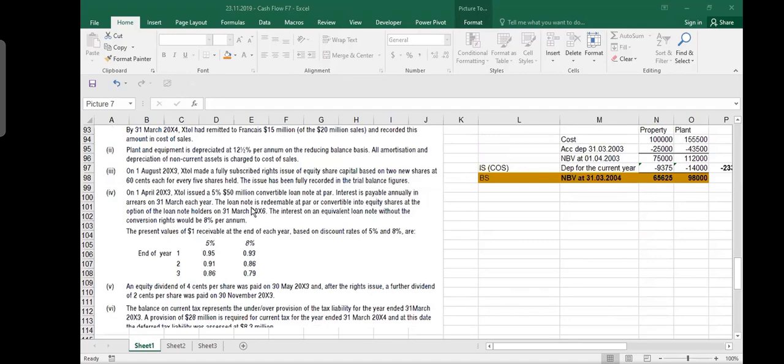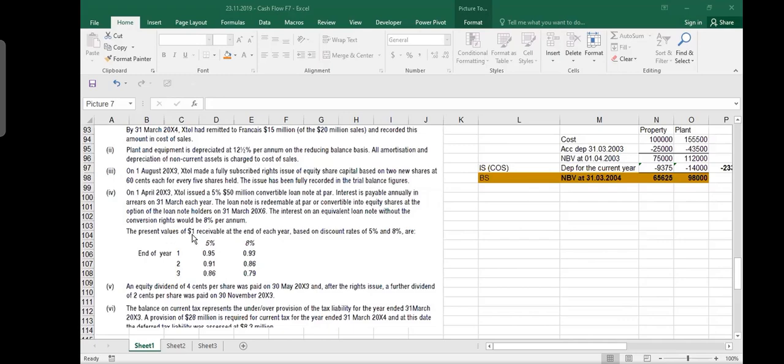The loan note is redeemable at par or convertible into equity shares at the option of the loan note holder on 31st March. The interest on an equivalent loan note without the conversion right would have been 8%. So 8% is without the conversion right, 5% we are giving. We are giving less interest. I remember that Ankit made this comment in the very beginning when we discussed IFRS 9, that on convertible bonds you give a lower interest rate because you are giving conversion rights. Right, Ankit? Yes, sir. So market rates are 8%, and we are giving 5% because it is a convertible bond.